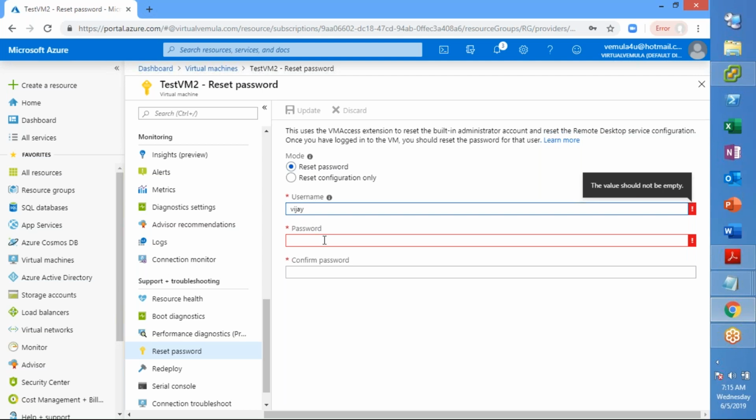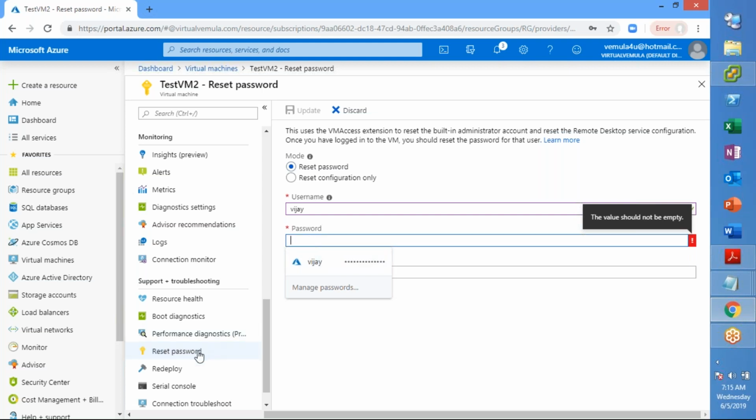If you forgot your local administrator password, you can go and reset it from the password reset option here, which will be useful in that case. So that can also be done. Okay, so another important thing.